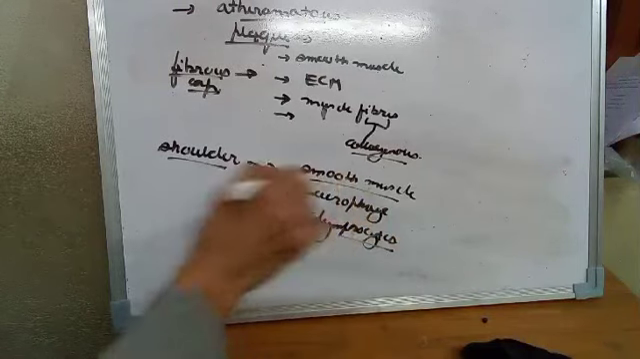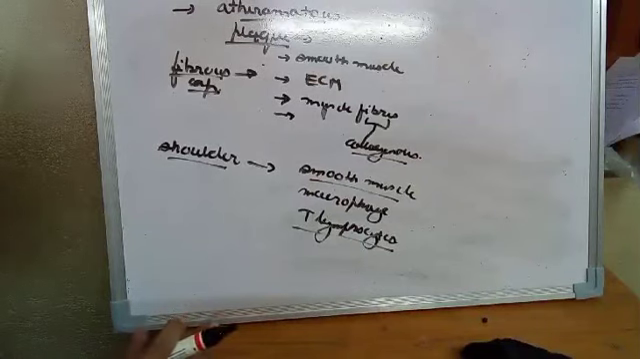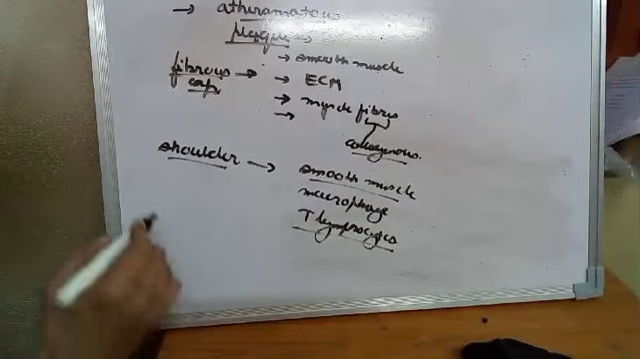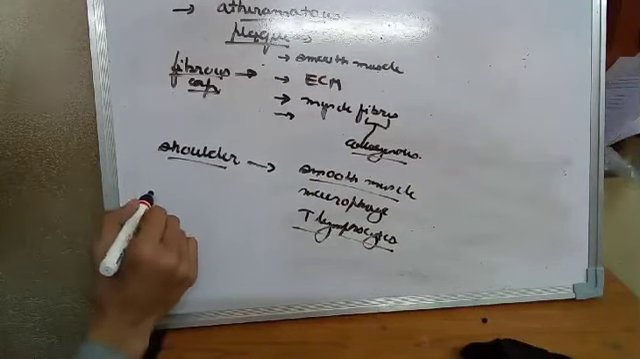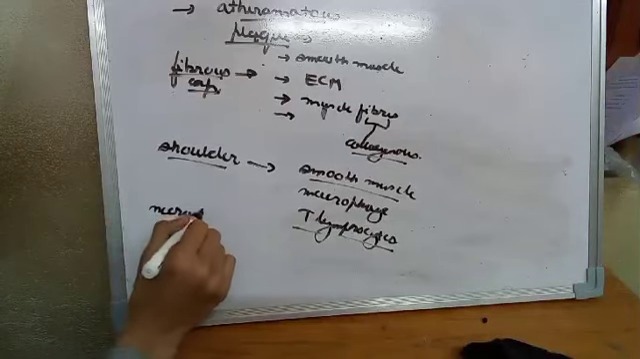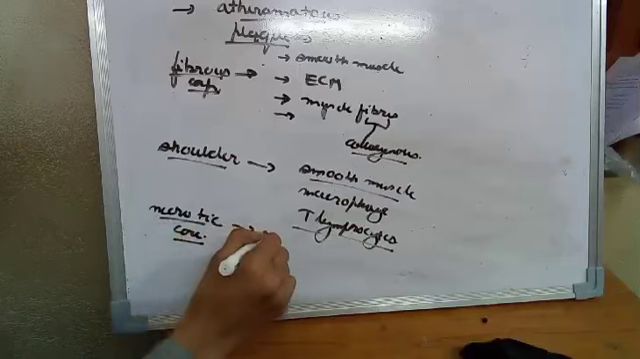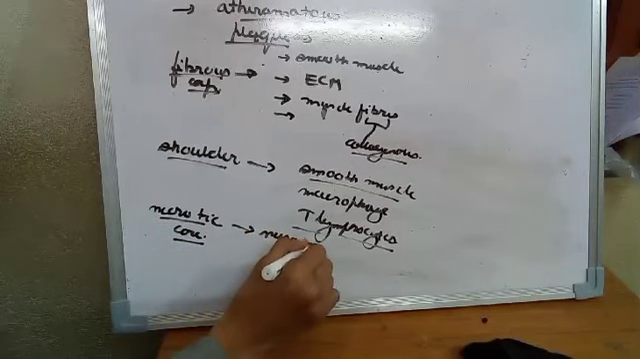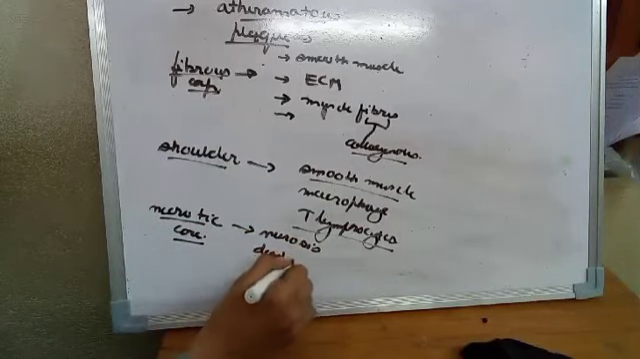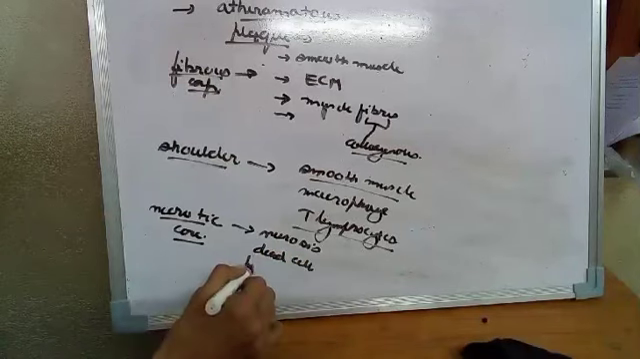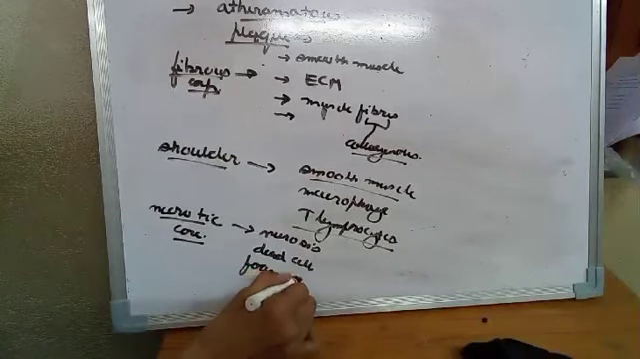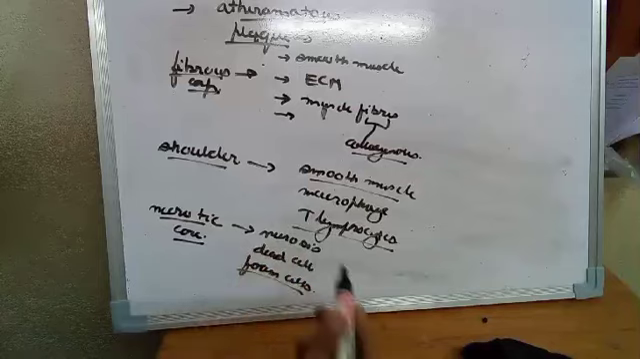So smooth muscle, macrophage, and T lymphocyte constitute the shoulder part. Then there is a necrotic core. As the name suggests, the necrotic core will surely have necrosis, or dead cells, and we also have foam cells. What are these foam cells? Foam cells are lipid-laden macrophages.